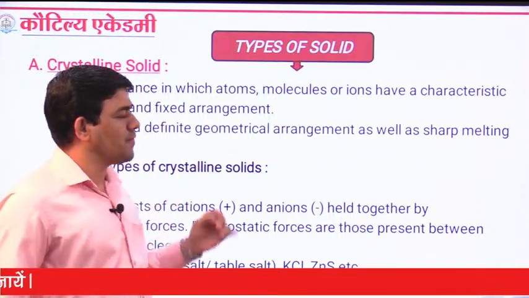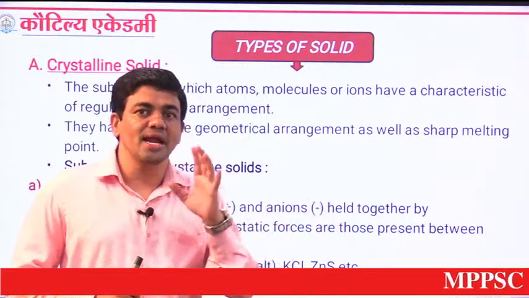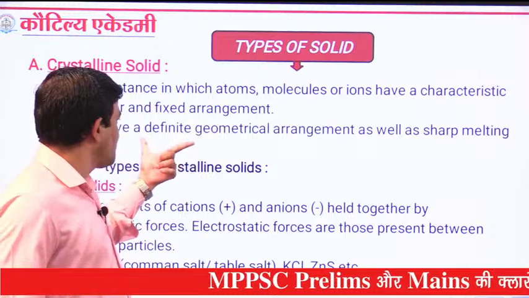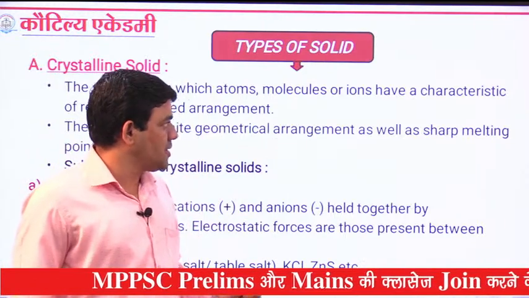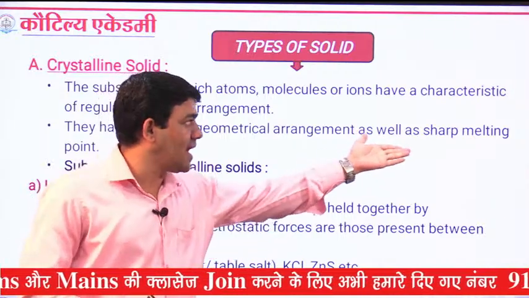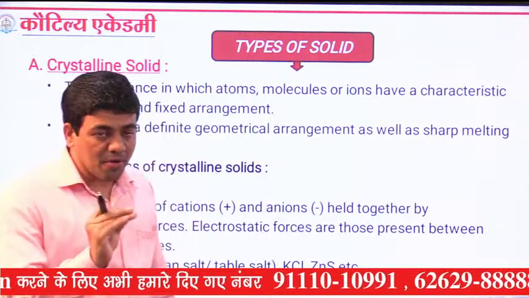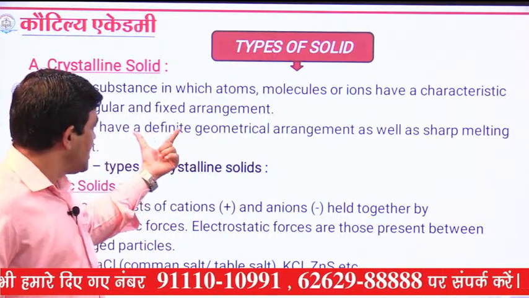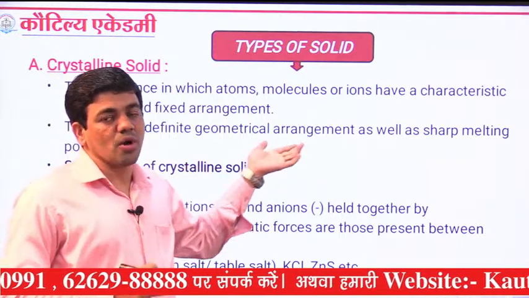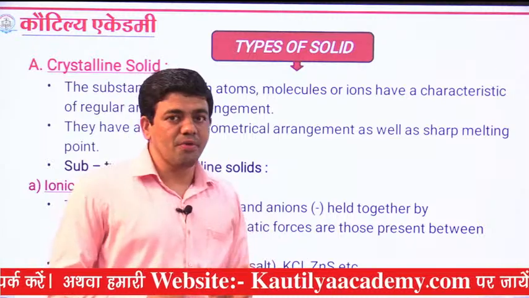Crystalline solids are defined by their fixed geometrical or internal arrangement and the sharp melting point. The other type, amorphous solid, has an indefinite or random geometrical arrangement, and does not have a sharp melting point.